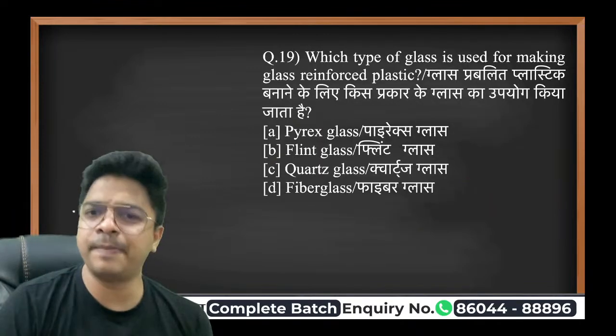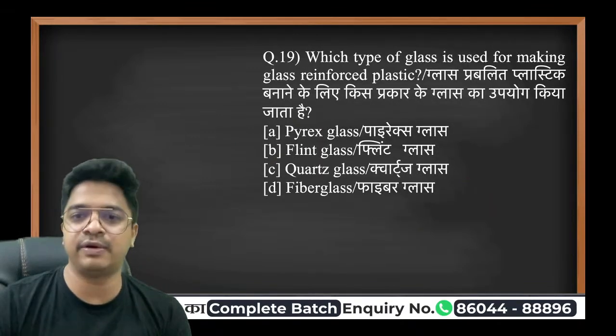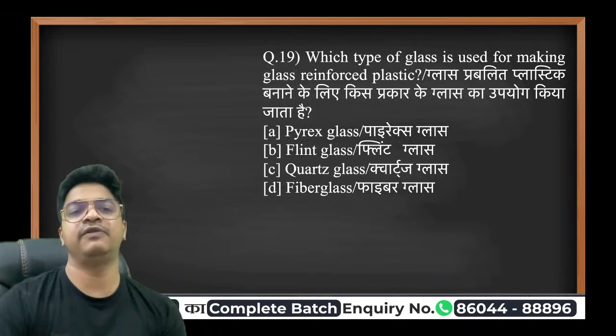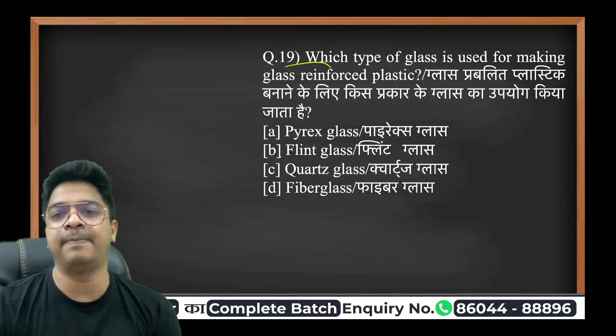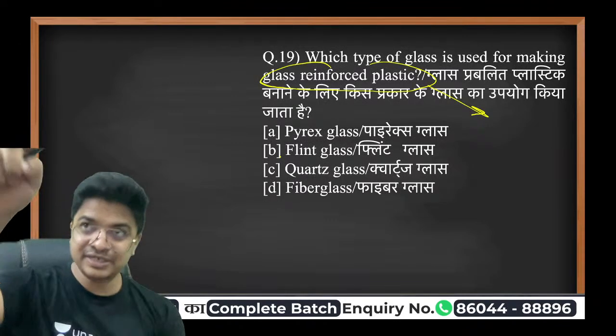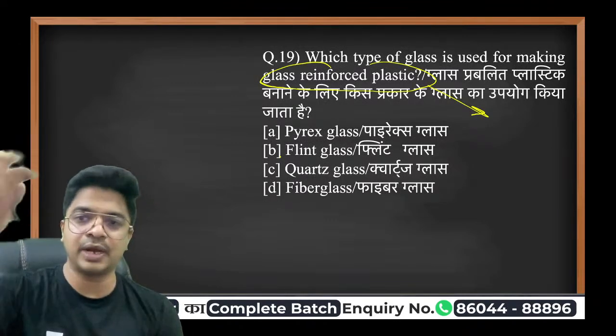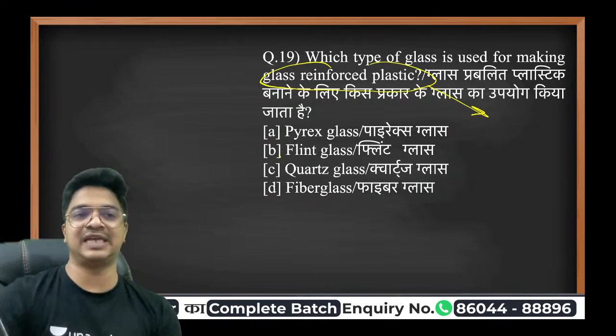Which type of glass is used for making glass reinforced plastic? You know what the use of these things? Glass reinforced plastic is used in your windscreen. Have you ever seen the windscreen of your car? The front screen of your car? It is made of this kind of glass. It is having a plastic.